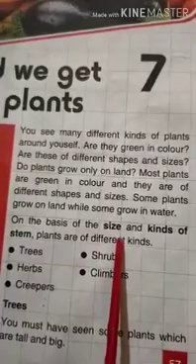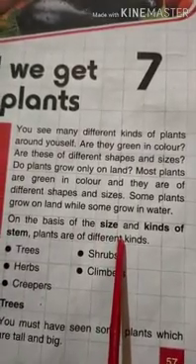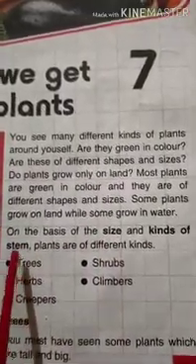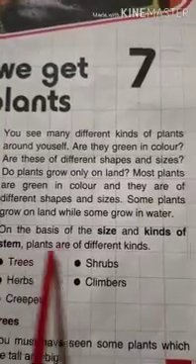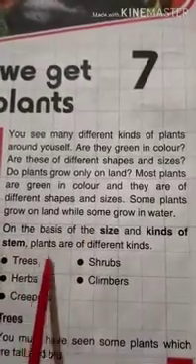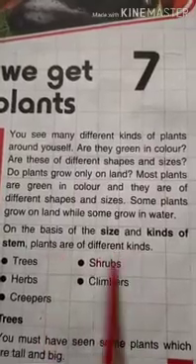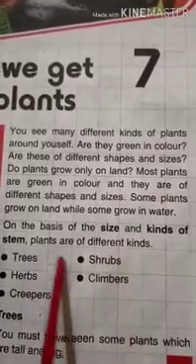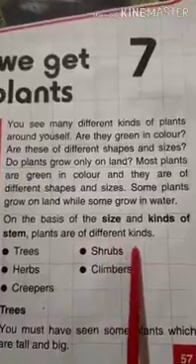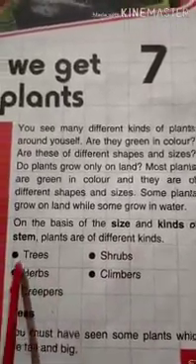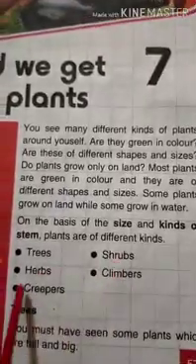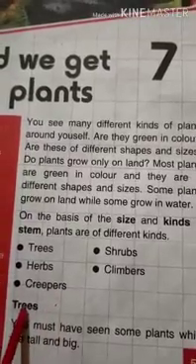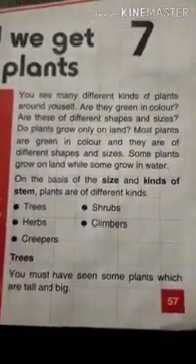So plants are classified into different types based on their sizes and also on the basis of their stem type. When we look around, we can see plants are of different kinds, different shapes and sizes. So now we will know about the different kinds of plants. What are those kinds? Trees, shrubs, herbs, climbers, creepers. So now we will know about trees.